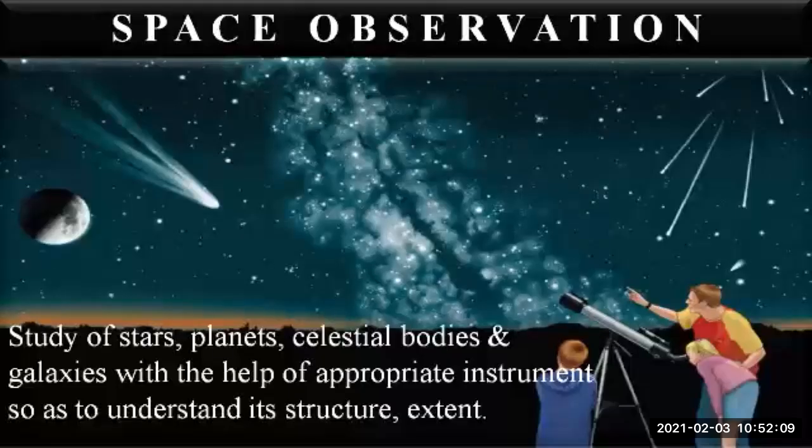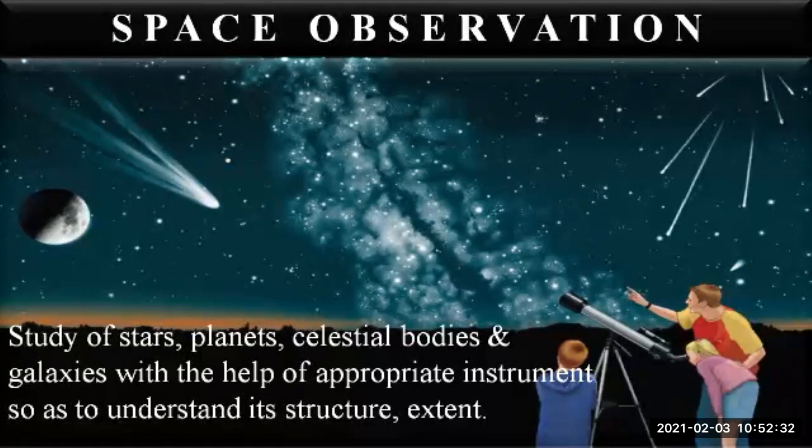Do you know what is meant by space observation and why it is important? The study of stars, planets, celestial bodies, and galaxies with the help of appropriate instruments so as to understand their structure, extent, etc., is known as space observation.